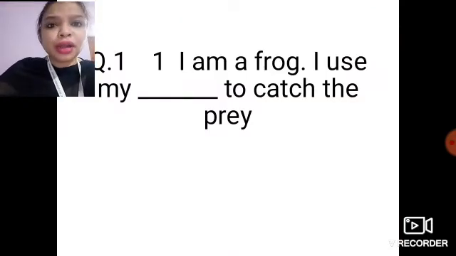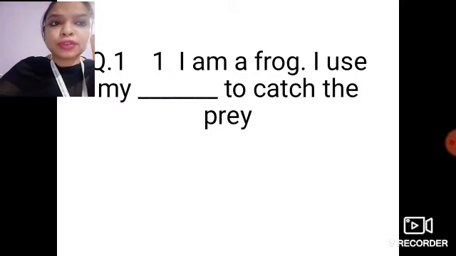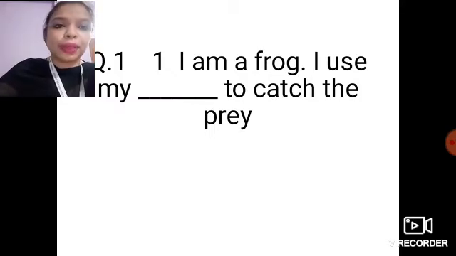Now, I have taken a question. I am a frog. I use my dash to catch the prey. So you already know what a frog uses to catch its food. You can write it down in your EVS 1 copy.